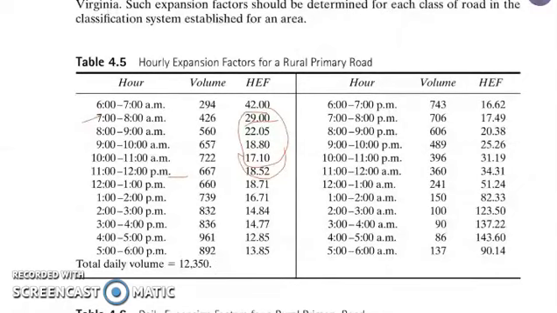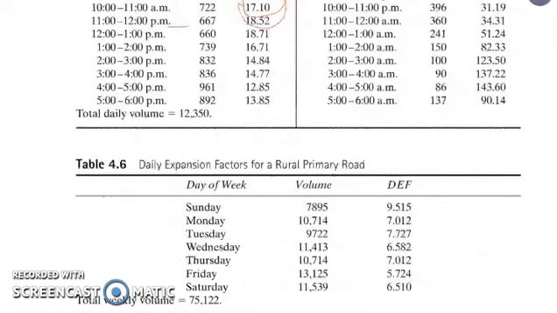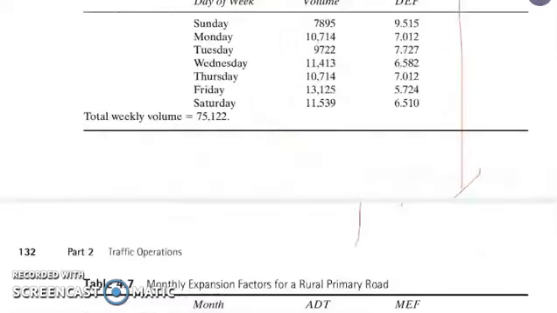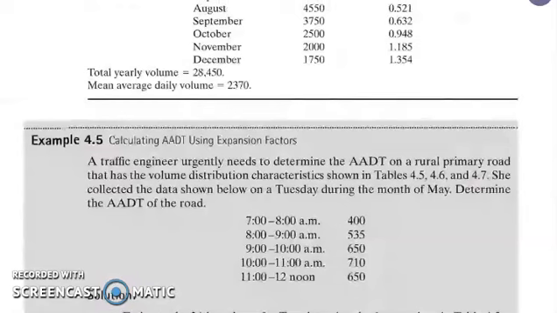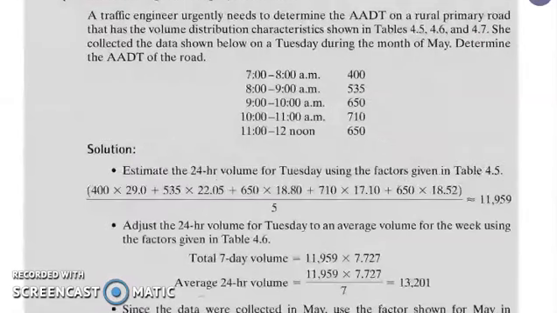You multiply the value for each specific time, 400 times 29.0. This is the hourly expansion factor for 7 to 8. For 8 to 9 it is 22.05, from 9 to 10, 18, then 10 to 11 is 17, and 11 to 12 is 18.